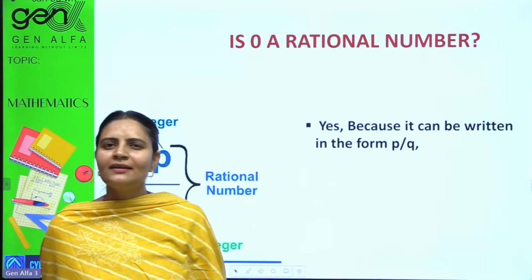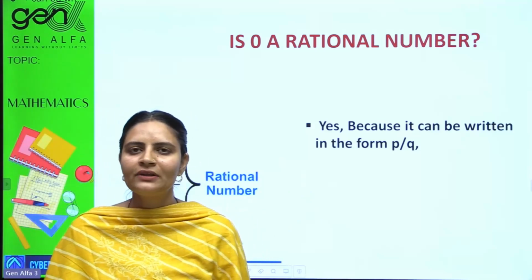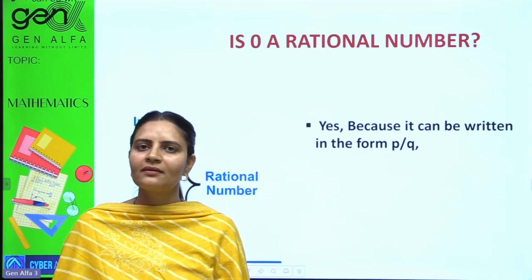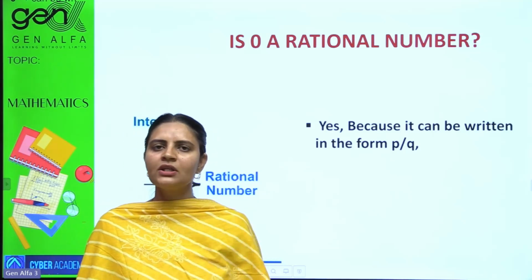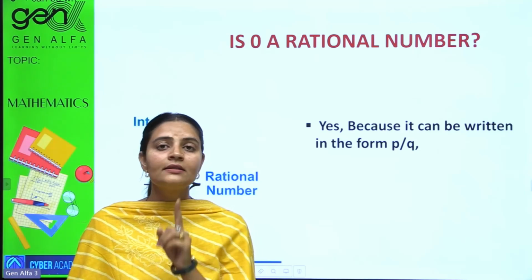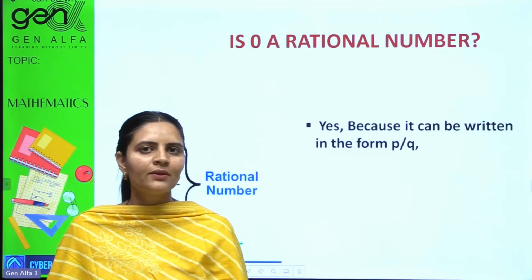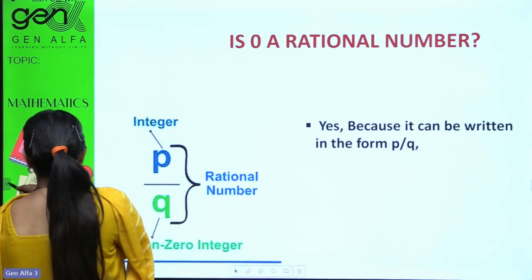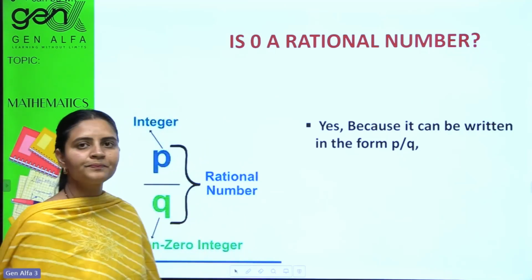So a question is here. Let's think deeper. Is 0 a rational number? What do you think? Recall the definition of rational number. That denominator should not be 0. Can I write it in the form of p by q?